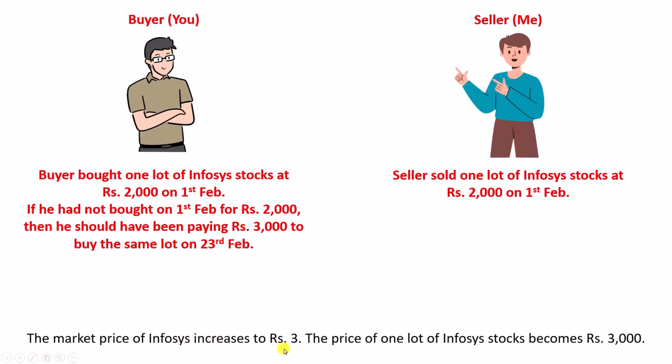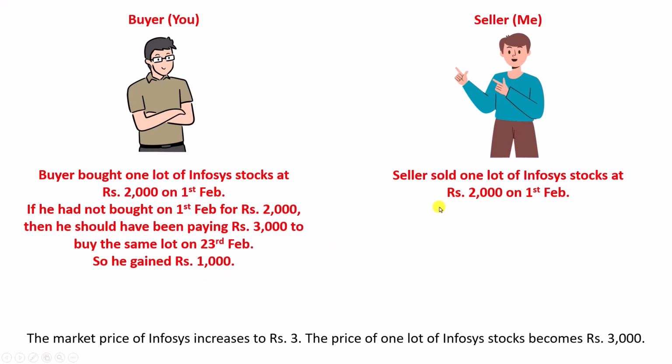The price has increased to 3. So, you gain 1000 rupees. By buying on February 1st, you have saved 1000 rupees. That is what the meaning is here.